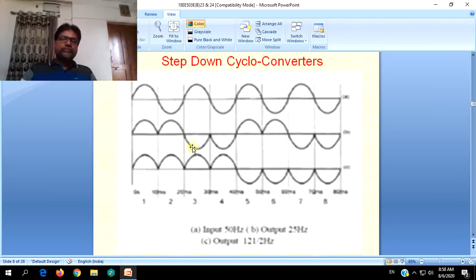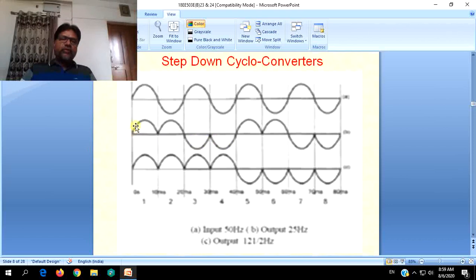And next, during the other cycle of the source or input, the positive half cycle is converted into negative half cycle, and the negative half cycle is allowed as it is, as a negative half cycle. So over two full cycles of the input wave, the load is getting only one full cycle comprising of two positive half cycles and two negative half cycles.